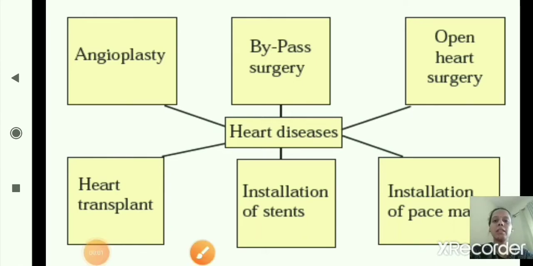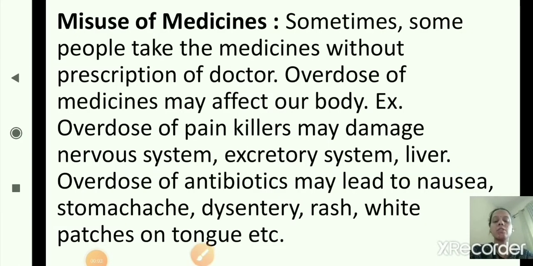Now next is misuse of medicines. Sometimes some people take medicines without the prescription of a doctor. Overdose of medicines may affect our body. It is harmful for our body. Overdose of painkillers may damage the nervous system, excretory system and liver.